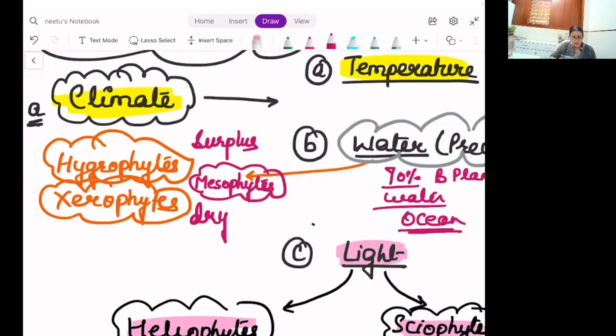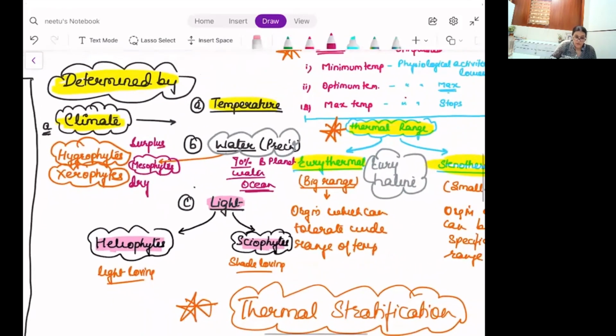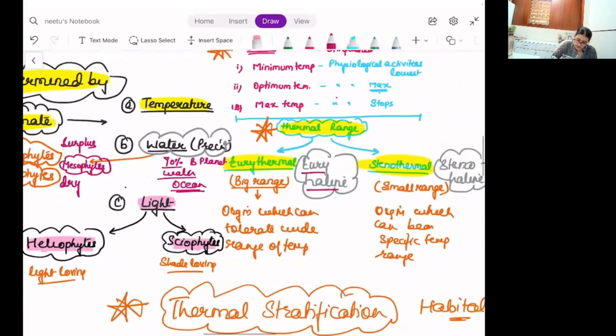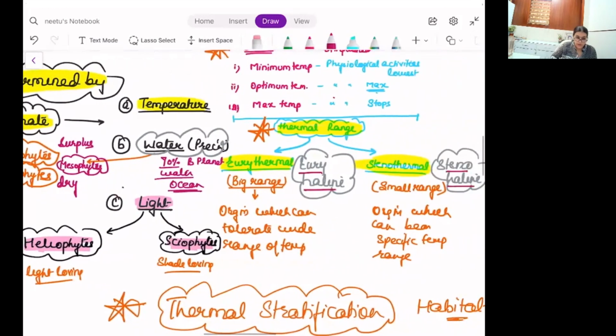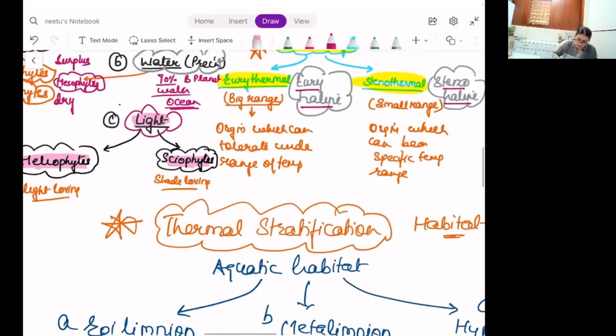Moderate water availability. However, because we have maximum of our surface as salt water, automatically with water we take into reference euryhaline and stenohaline organisms. Then we talked about light, and with light, we talked about thermal stratification.